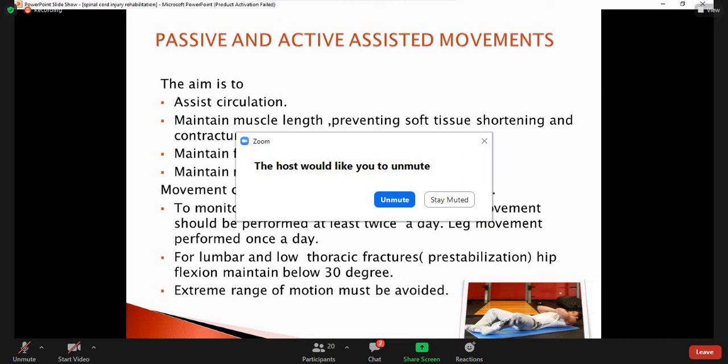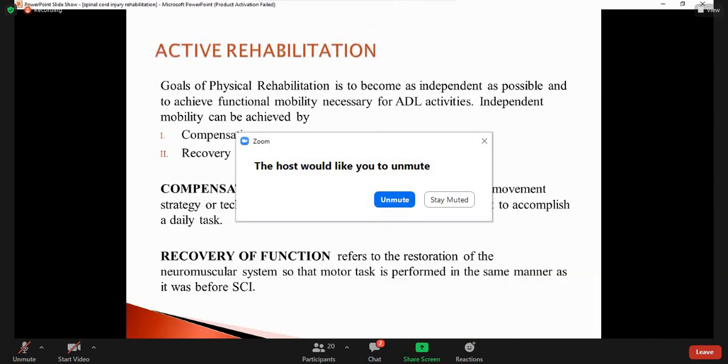If there is a lumbar or lower thoracic fracture, then we are not allowed to do full hip flexion. Hip flexion should be below 30 degrees, because full hip flexion causes the movement of the pelvis, and when the pelvis moves, it causes the movement of the vertebrae.